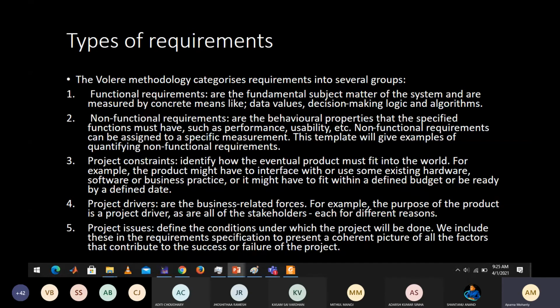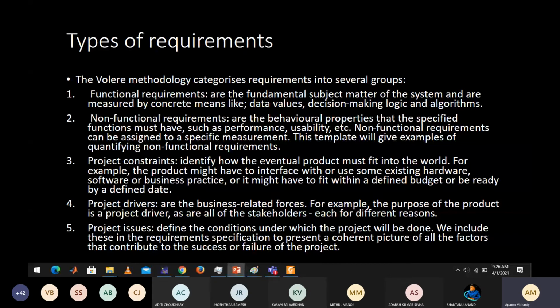Suppose you are calculating a least path problem, you need Dijkstra's algorithm. So that is your requirement. You can quantify that I need this particular algorithm, I need data from this particular source, or rainfall in that particular year, or the heartbeat of this person in this year. So these are functional requirements.